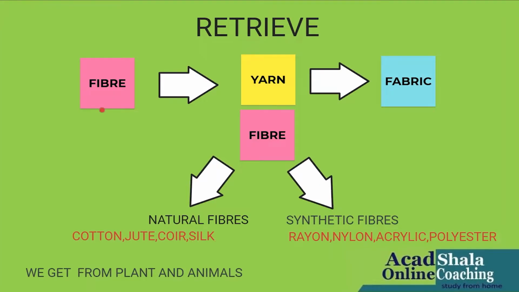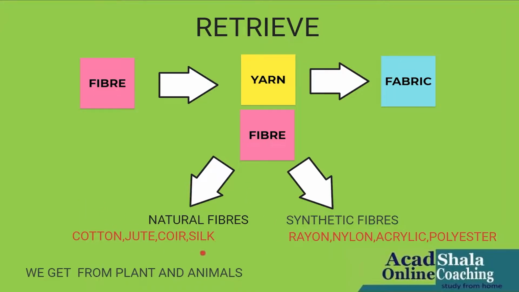Before starting anything, students, I would like to recall. You must have heard about the word fiber in your previous classes. The clothes which we wear are made of fabrics. Fabrics are made from fibers obtained from natural or artificial sources. Can you name some natural fibers? Absolutely correct. Cotton, jute, coir, silk, and so on.